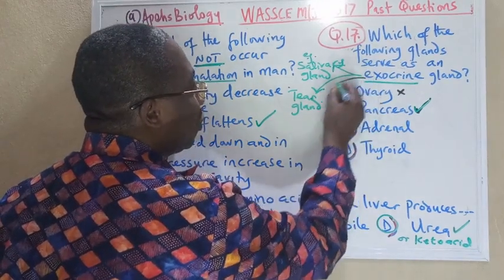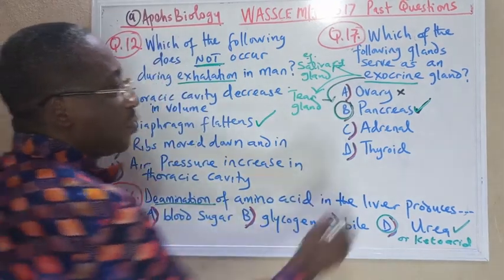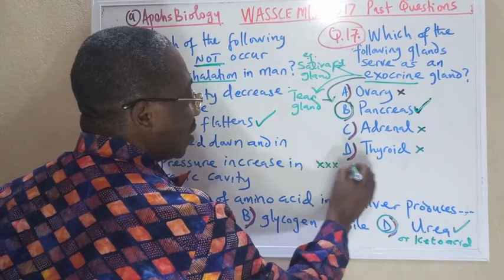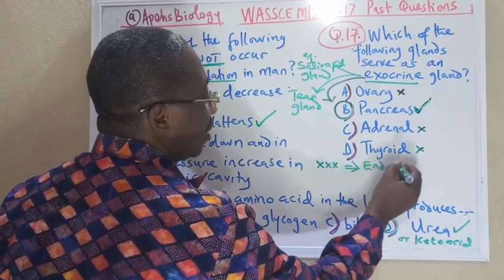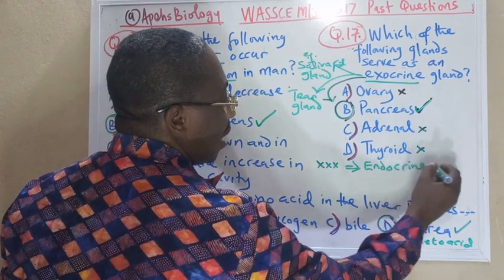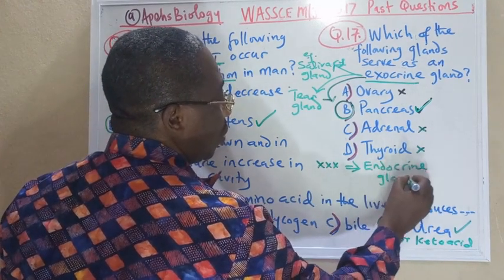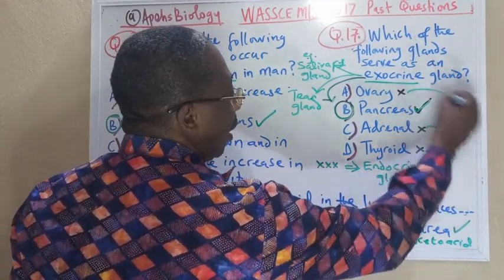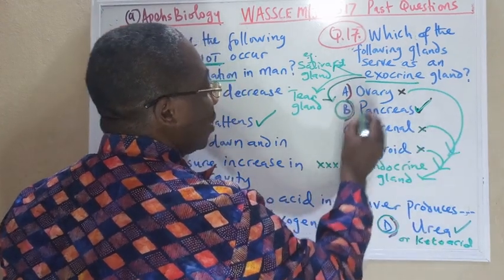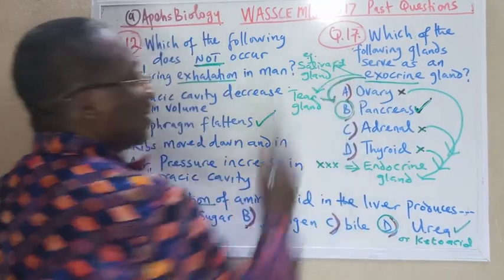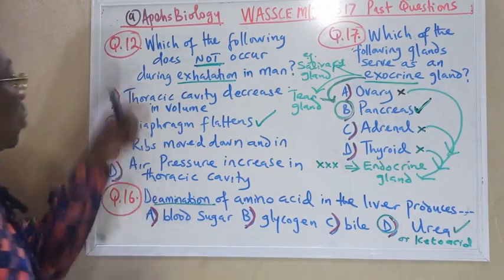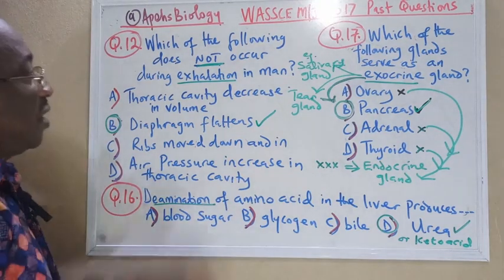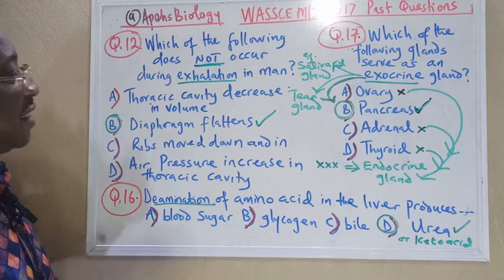So pancreas is another beautiful example of an exocrine gland, while adrenal gland and thyroid gland are all endocrine glands because they produce hormones directly by diffusion into the body. That is why we call all these endocrine. But our correct answer is pancreas as our exocrine gland. So looking at our questions again, question 12, the answer is B, the diaphragm becomes flattened. Question 16, the answer is D. And then question 17, the answer is B.